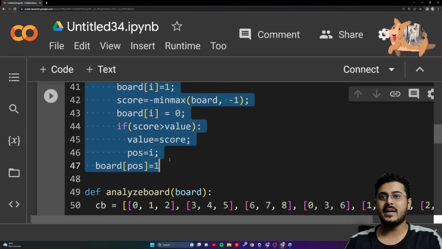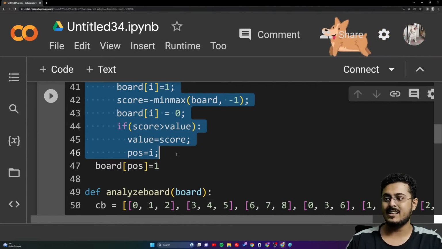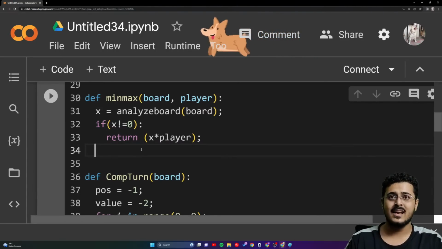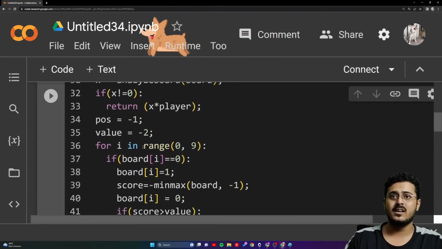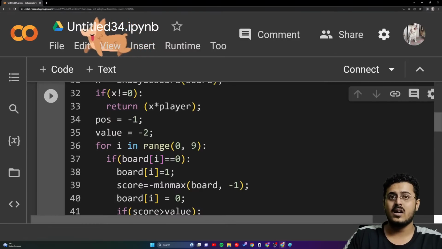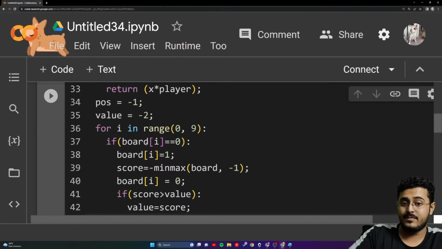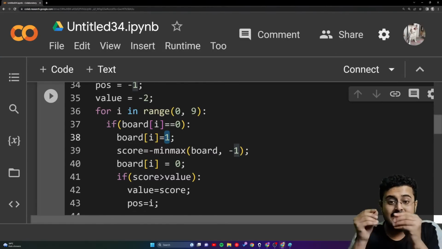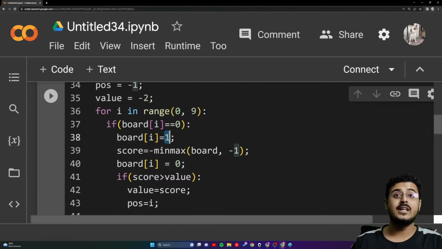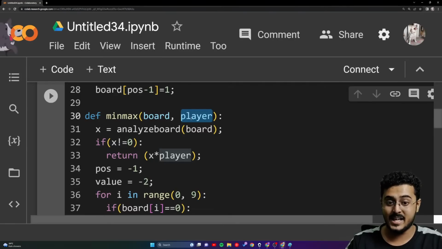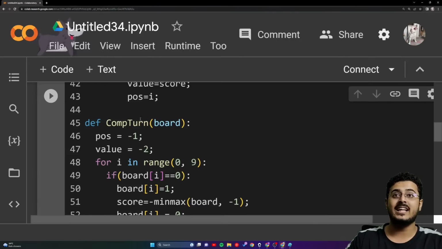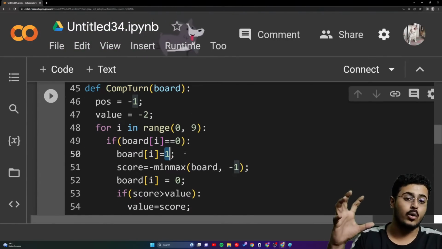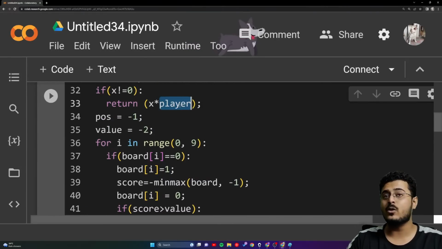So we'll copy everything till this point. Control C. Same steps; I'm not changing anything. If nobody has won, then the player is going to decide what to do right now. But we need to change some things here. Here, it is not the AI. We don't know if it is the AI or the human that is going to play. We know that it is the player who is going to play right now. Last time we knew this was the computer's turn, so we needed to put 1 because the computer is O. But here it is the player who is going to play the game.